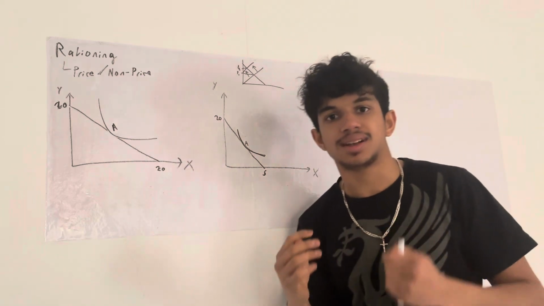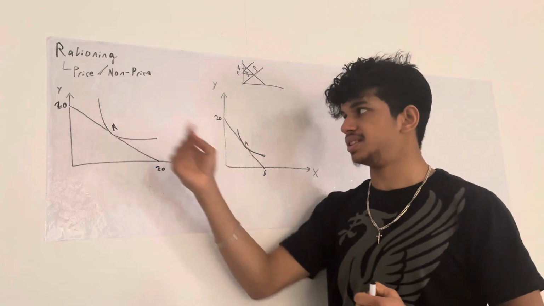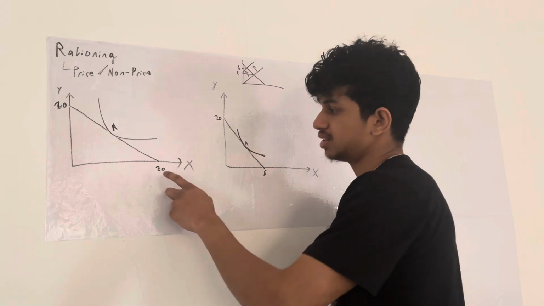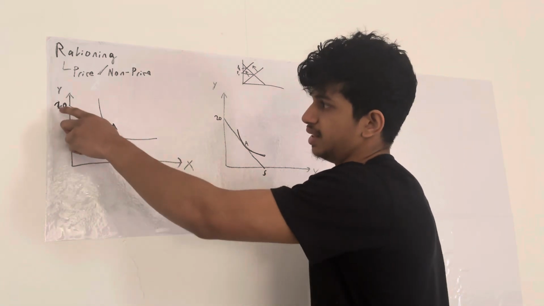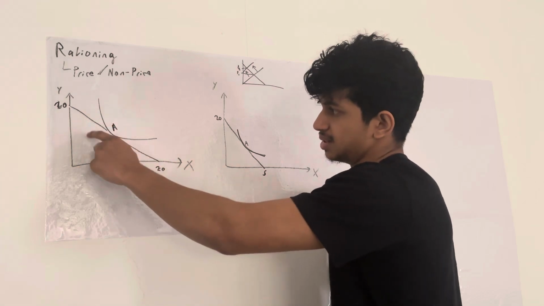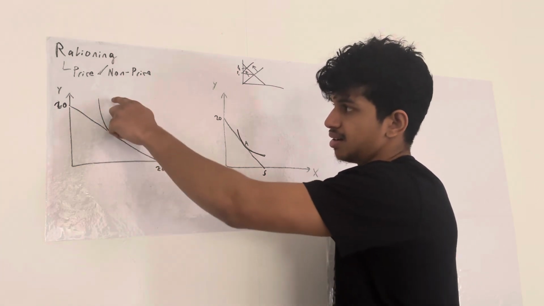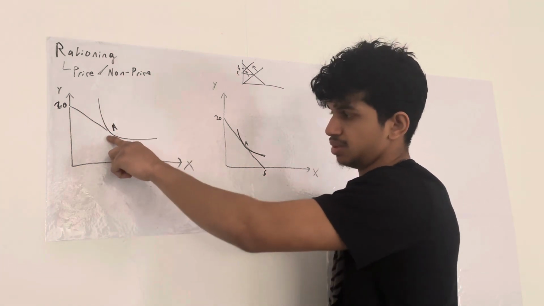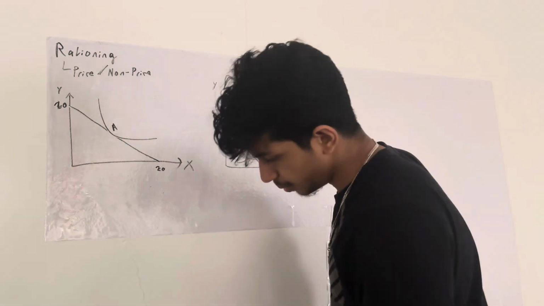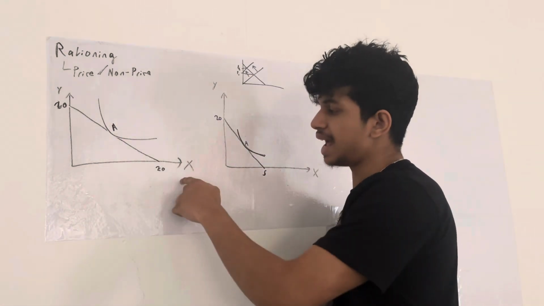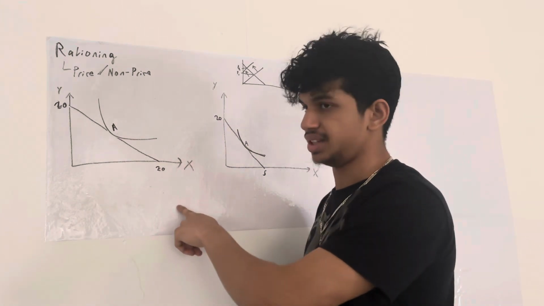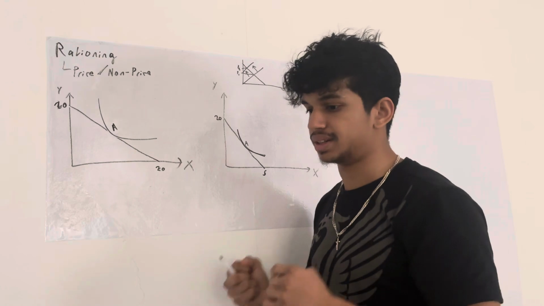Now, where does this come into budget lines and the indifference curves? So imagine we have a good X, we can consume 20 of it, and good Y, we can consume 20 of that. So of course you can see the ratio is 1:1, that's the market ratio, and then this is our indifference curve, and we're consuming at point A because that's where they're both tangent, price ratio equals MRS. So imagine X is becoming scarce, and it's a really important good like gasoline.